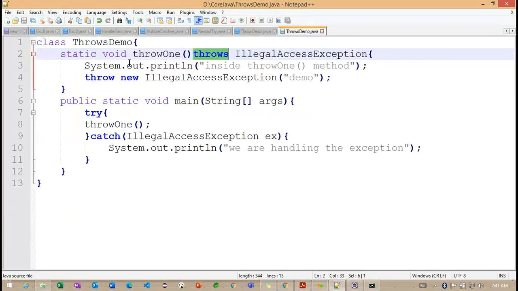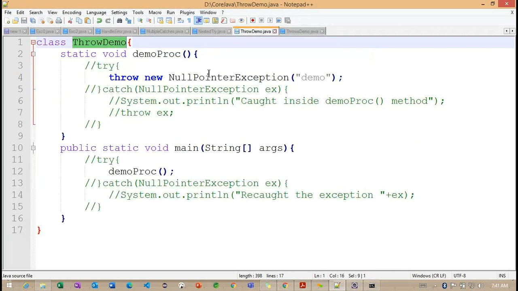Right, now come to here. We already identified we are getting an error here. Why are we getting an error here, if I'm not using this particular try and the throws here?